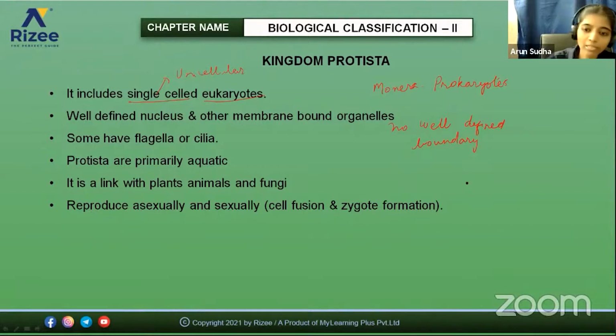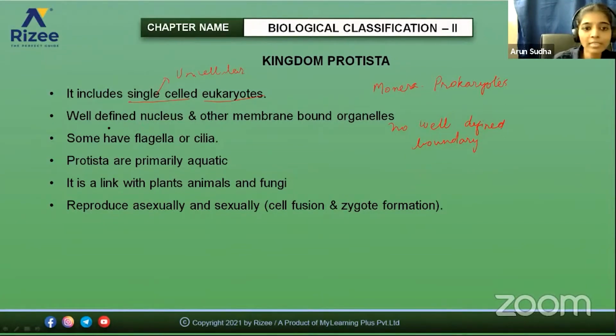This is sometimes called the garbage can. That is, they put all the organisms which they are not able to place into a particular category into Kingdom Protista. So it includes all types of unicellular eukaryotic organisms. Mostly they are unicellular eukaryotes. That is the main feature of Kingdom Protista.